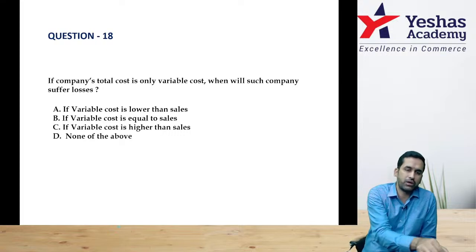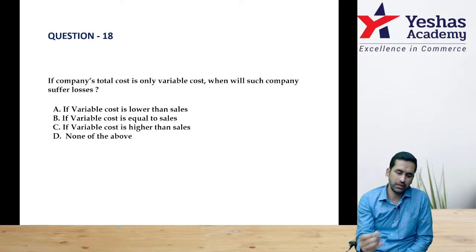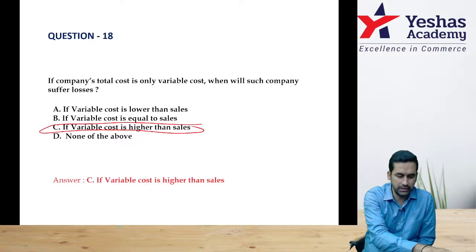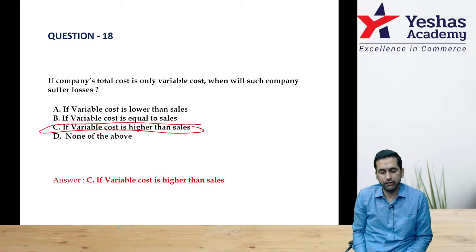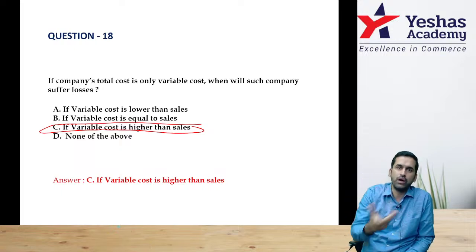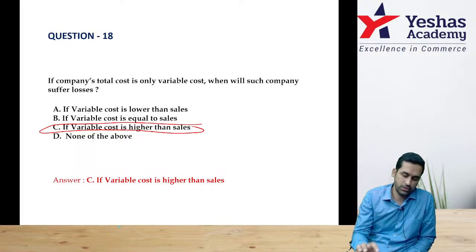That means I have bought a pen for 27 rupees, and I am selling it for 26 rupees, 25 rupees, 24 rupees. That's the only case where I will be in loss. Correct? Variable cost is higher than sale. Option C is the correct answer. If variable cost is more than sale, then I can never make profit. Anyway, fixed cost is zero. Still every unit's variable cost is high and sales is low. How can you make profit? Cost is always ahead of income, right? Yes. Good. With that, we are done with one more topic, marginal costing.